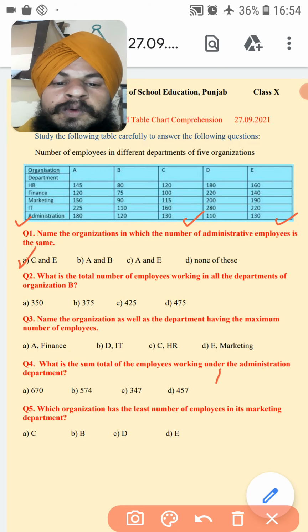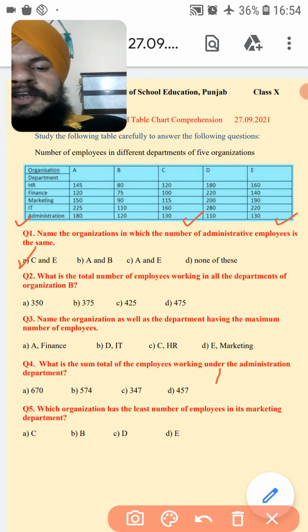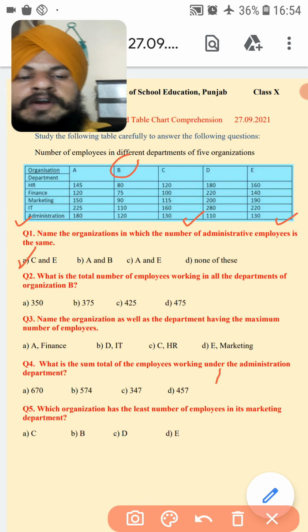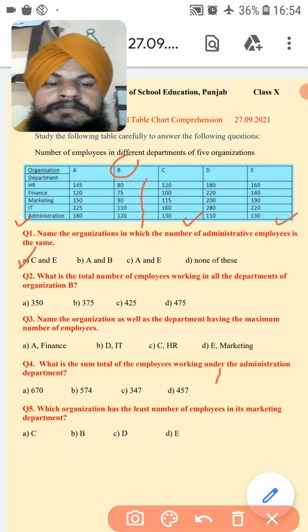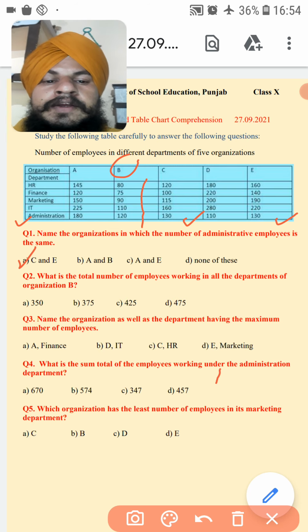Question number 2, what is the total number of employees working in all the departments of organization B? In organization B, how many employees are working? So we will calculate this.